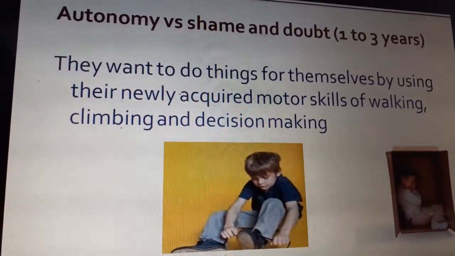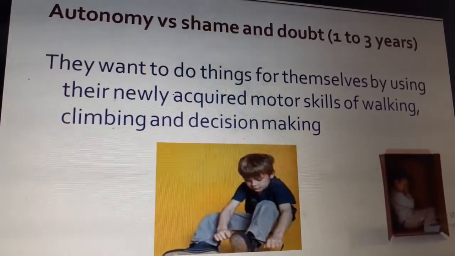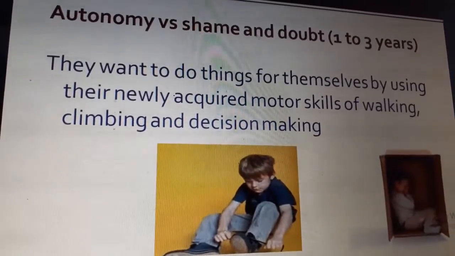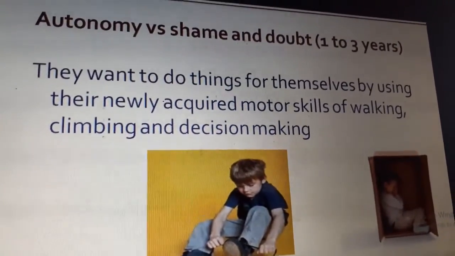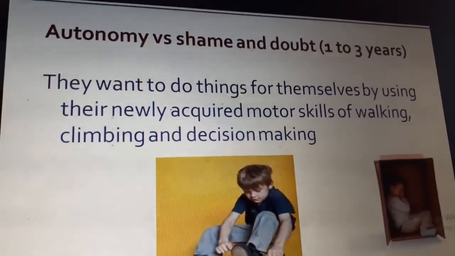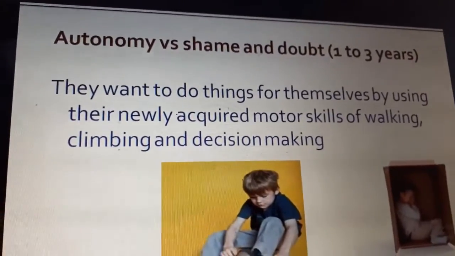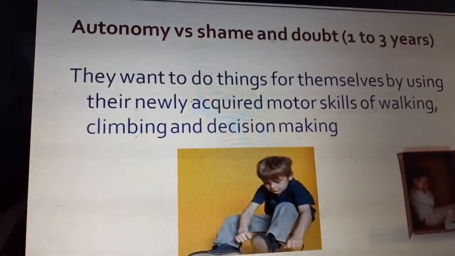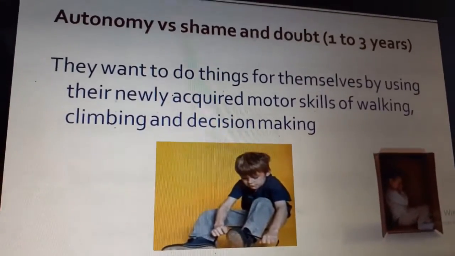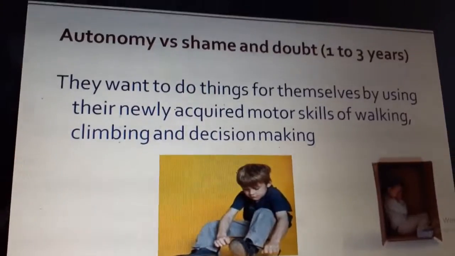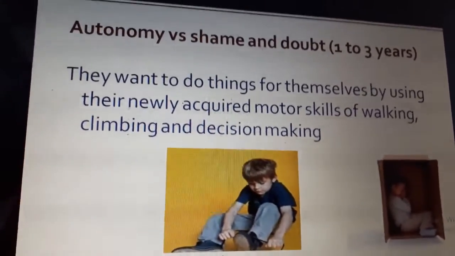At this stage, they want to do everything. For example, a toddler wants to eat by themselves. They want to put on their shoes. Though they have not acquired the skill, they want to accomplish it. They try to stand, they try to walk, they try to climb by themselves. This is called autonomy, or independence. They want to do things by themselves.